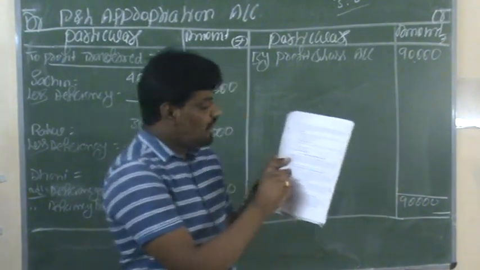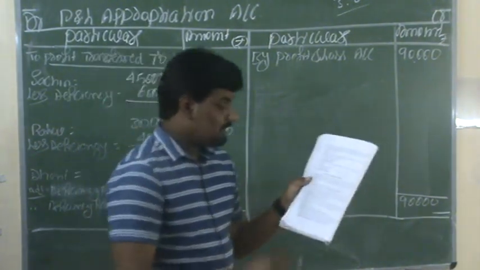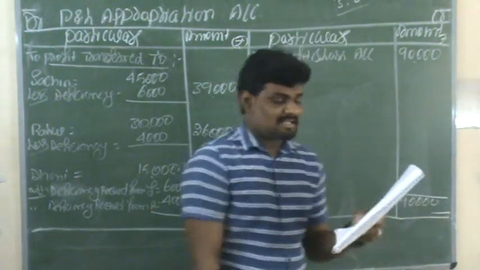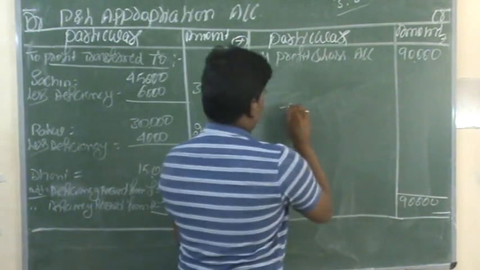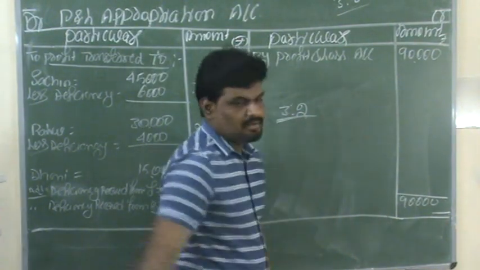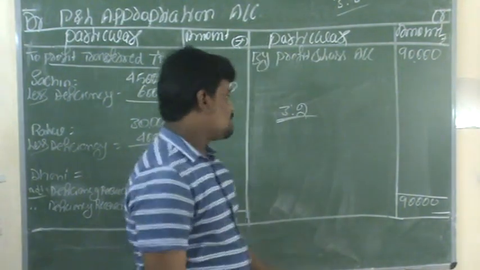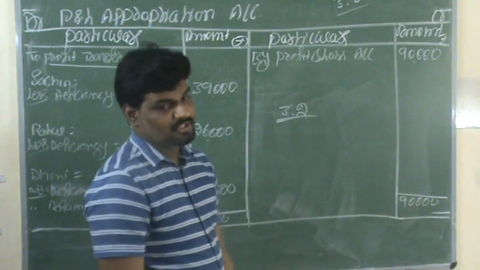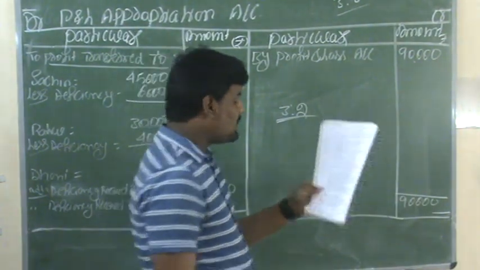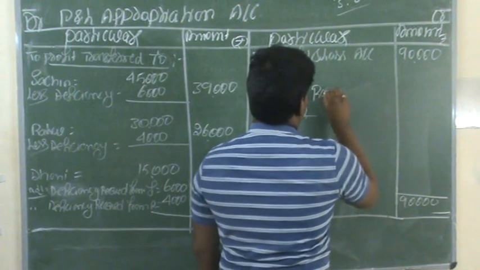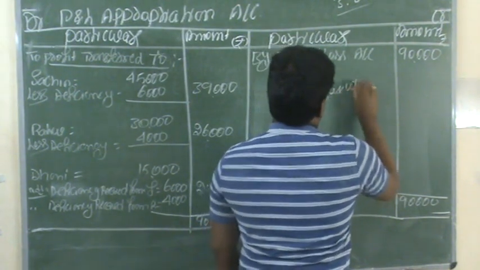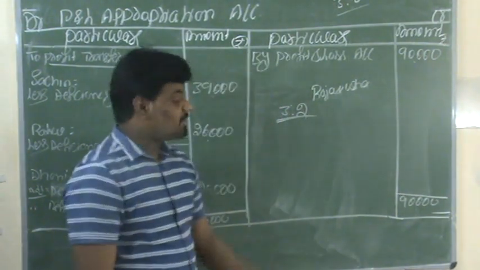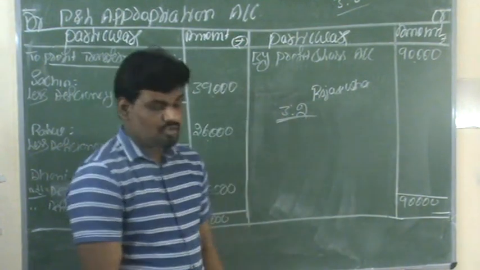Here Raja and Usha were partners in a firm, sharing profits and losses in the ratio of 3:2. This is the profit and loss sharing ratio. First of all, the partners are namely Roja and Usha. There are two partners in the firm, and both are sharing profits and losses in the ratio of 3:2.